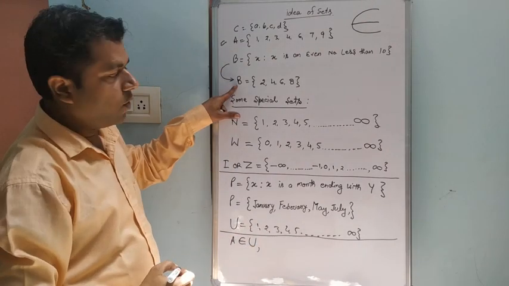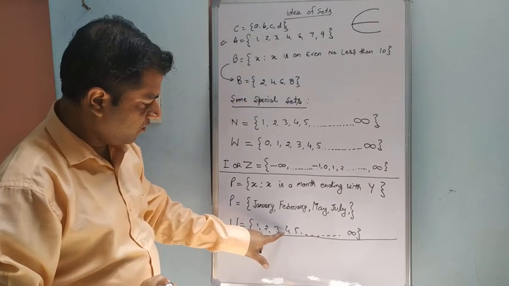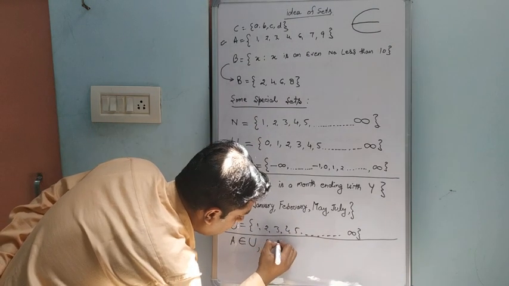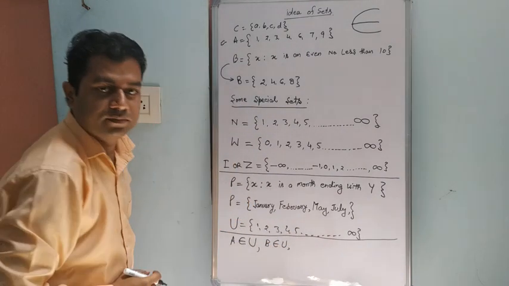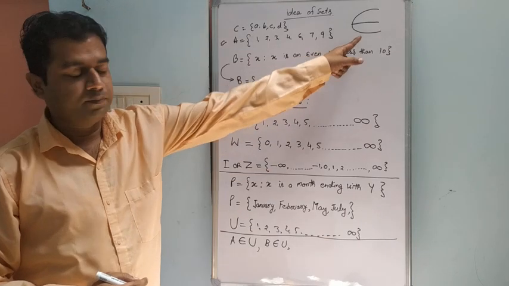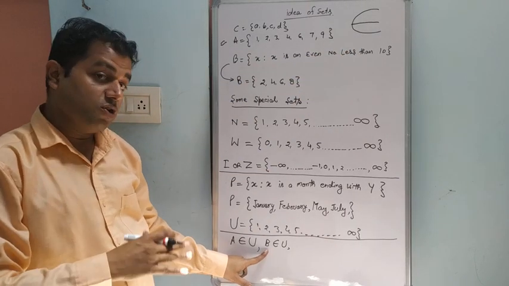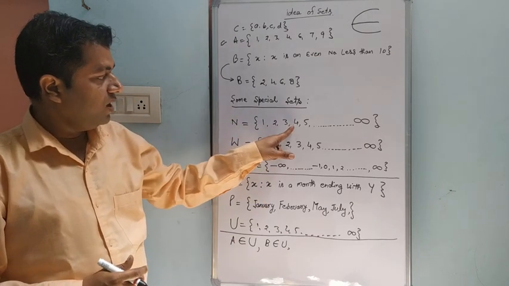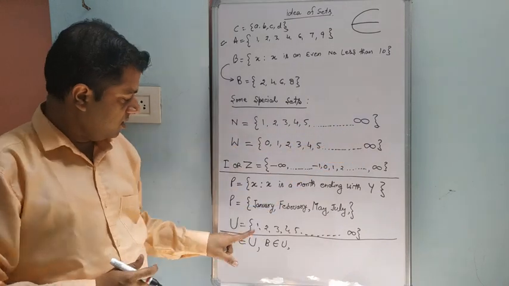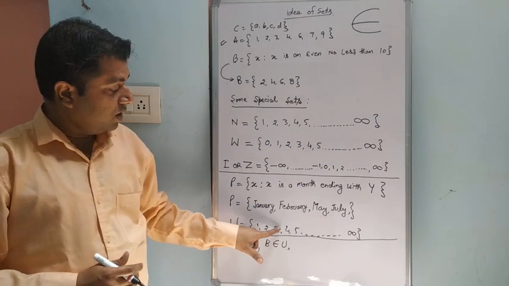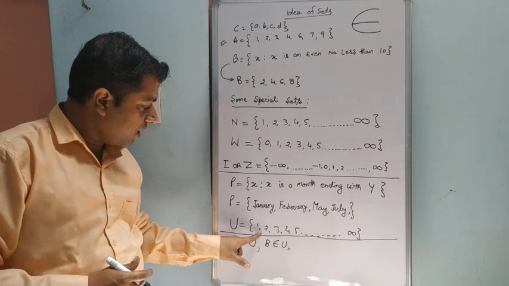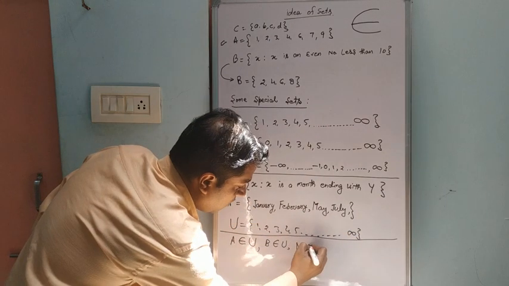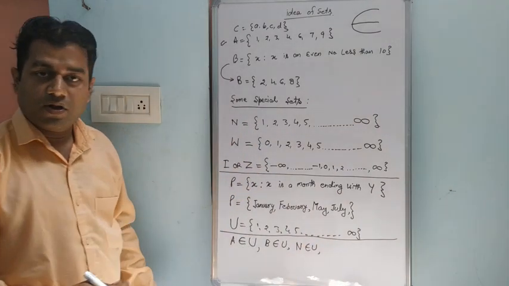Set B, in roster form, is 2, 4, 6, 8. 2 is here, 4 is here, 6 will be here, and 8 will be somewhere here. So B belongs to U. The elements of B are also there in U. Now the natural numbers N, 1, 2, 3, 4, 5, 6, 7, 8 up to infinity, also belong to U. All the elements of the natural numbers belong to the universal set. That means N belongs to U.